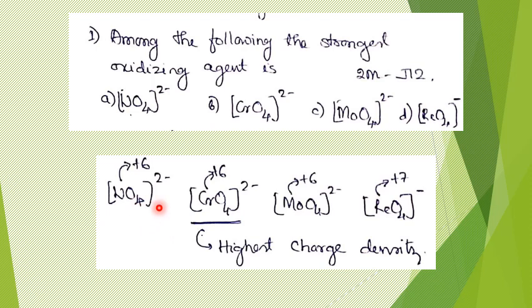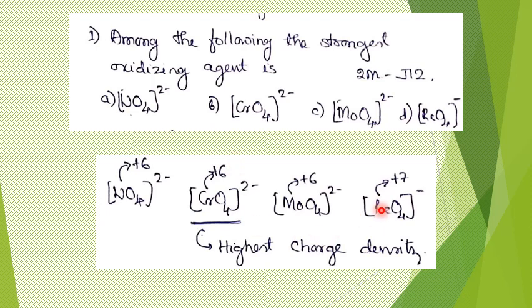If you just take these 3, size wise, Cr is the smallest. Though the charge is +6 everywhere, the charge to size ratio, that is the charge density, will be maximum here. Because of the highest charge density, the tendency to accept electrons, or ability to undergo reduction, will be maximum for this chromate ion. So this should be a good oxidizing agent.